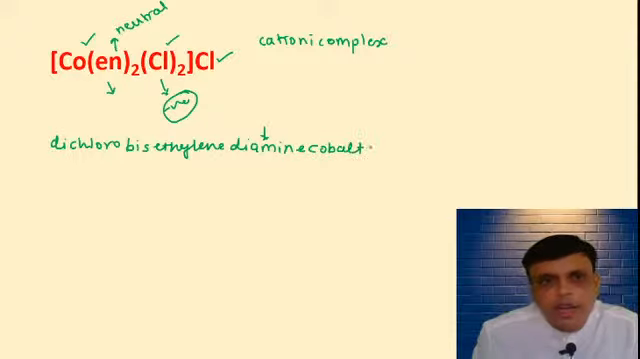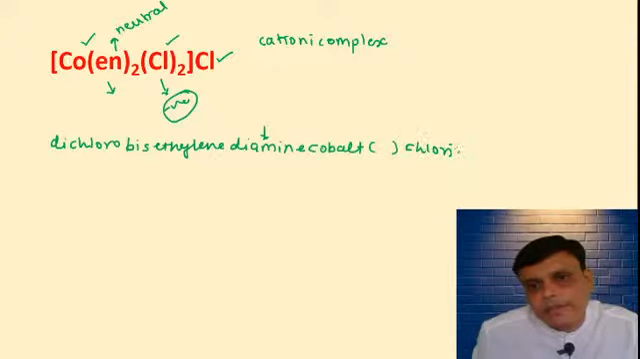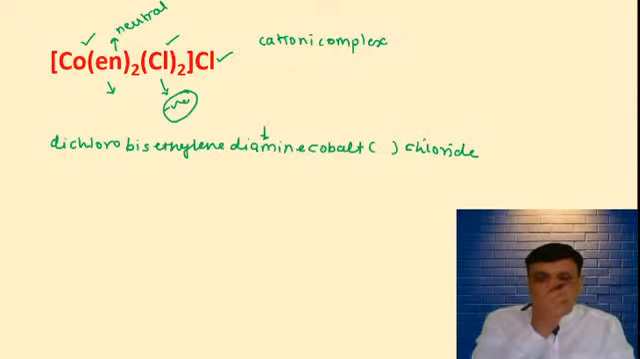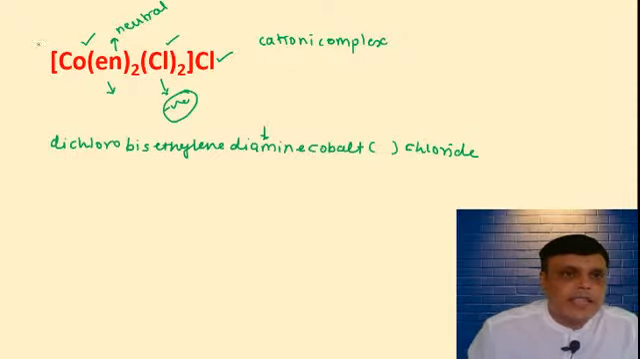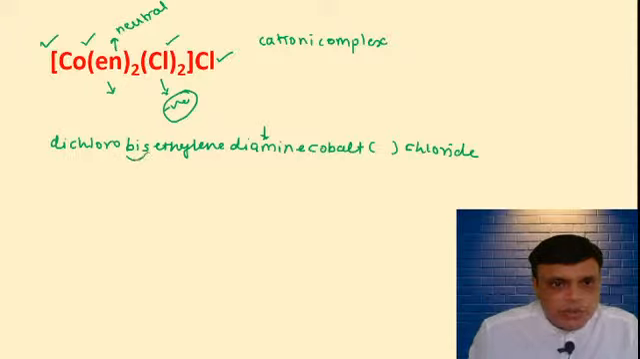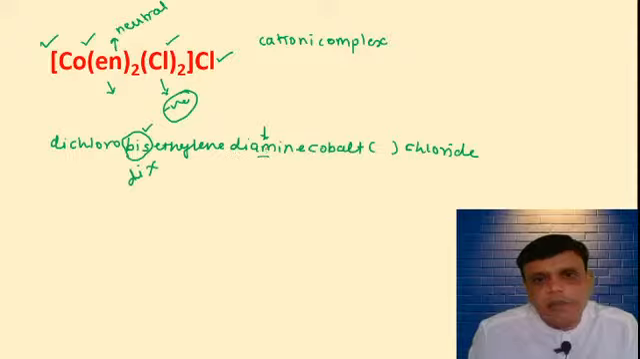Ethylene diamine cobalt, name of metal, oxidation state, and after the oxidation state you have to write the name of the counter anion. So it is chloride. So the IUPAC nomenclature for this complex is dichloro bis ethylene diamine. Don't write di here, you have to write bis. Dichloro bis ethylene diamine cobalt chloride.